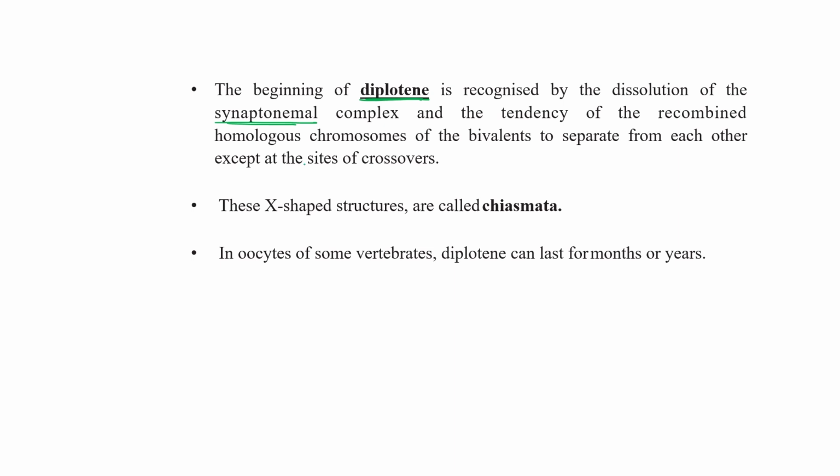So the tendency of homologous chromosomes of the bivalent is to separate out from each other, except at the site of crossing over. Except at the site of crossover. So can I write down? Can I draw a diagram again just for you? Okay, this is 1 and 2 and they start to separate from each other. They start to separate out and this is 3 and 4. These are the homologous chromosomes, right?